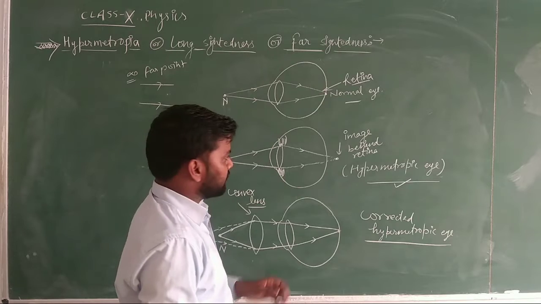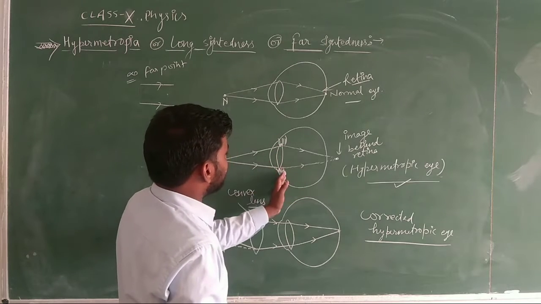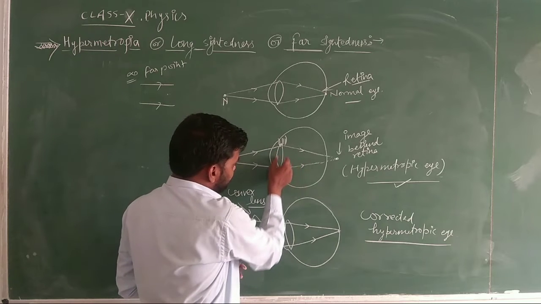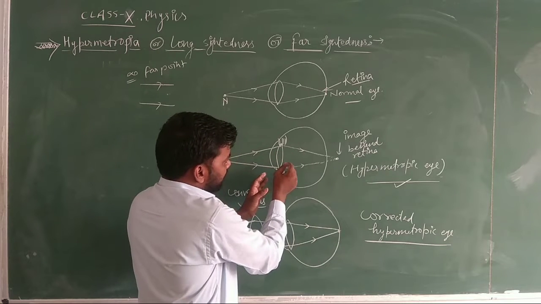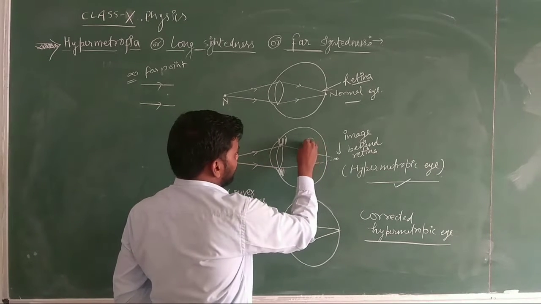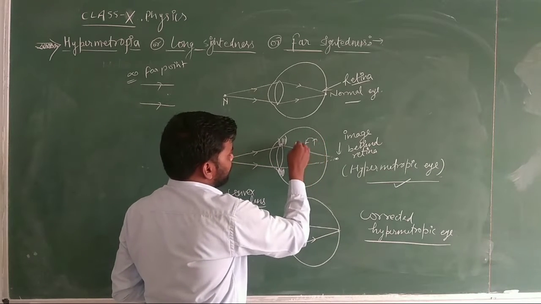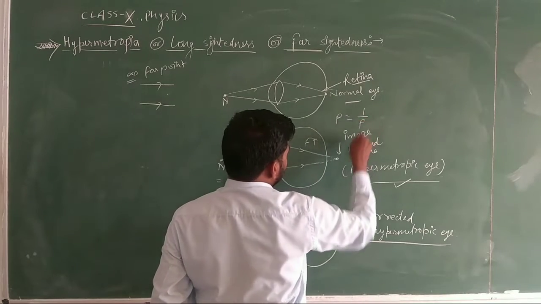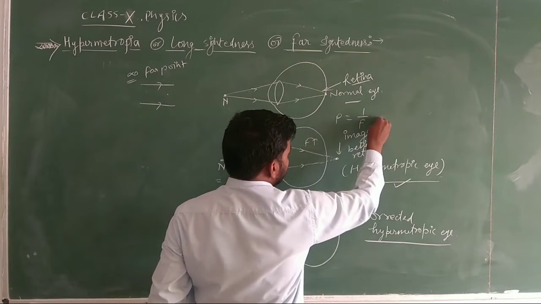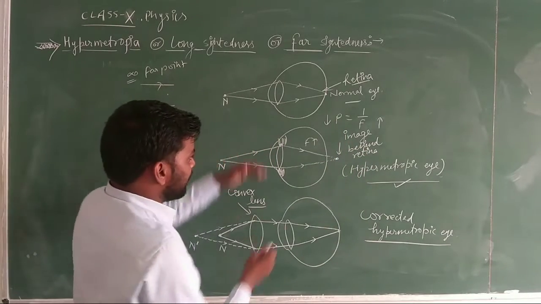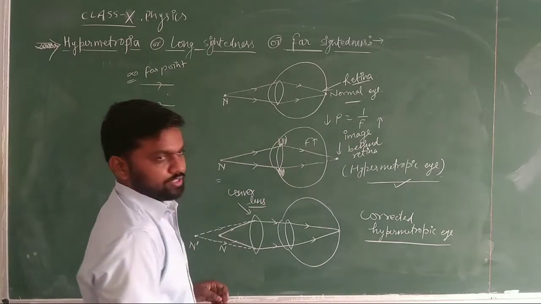If the thickness of the lens will not increase, definitely it is thin in this part. If it is thin, definitely the focal length of the lens will be higher. If focal length is higher, then we know the formula of power, that is power equal to 1 upon focal length. If focal length has increased, then definitely the power of the lens has decreased. It will not converge these rays more.